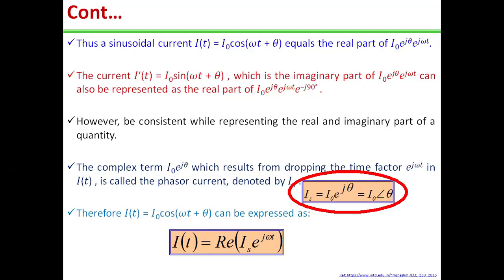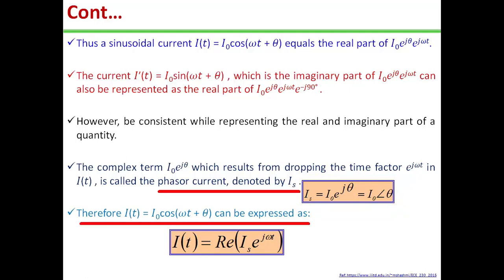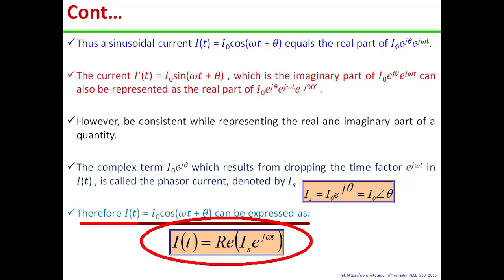That is why we can write Is is equal to I naught e to the power j theta, which is equal to I naught angle theta, where I naught is the amplitude of the current i(t) and theta is the angle. Here subscript s denotes the phasor form of current i(t). Thus i(t) is equal to I naught cos (omega t plus theta), the instantaneous form, and can be expressed as i(t) is equal to Re of Is e to the power j omega t.